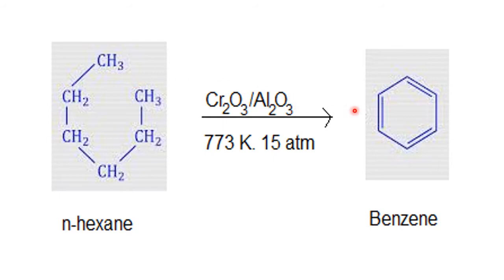Now what is the second member of aromatic hydrocarbons? Benzene with CH3, that is called toluene. So if you want toluene, that means one more extra CH3 on the benzene ring. What type of hydrocarbon do we want? For benzene, we want hexane. Why? In benzene, how many carbon atoms are there? 6 carbon. In hexane, 6 carbon. Now if I want toluene, toluene contains 6 plus 1 CH3, 7 carbon. That means on the reactant side, we have to take an alkane which contains a 7 carbon chain. That is naturally heptane.